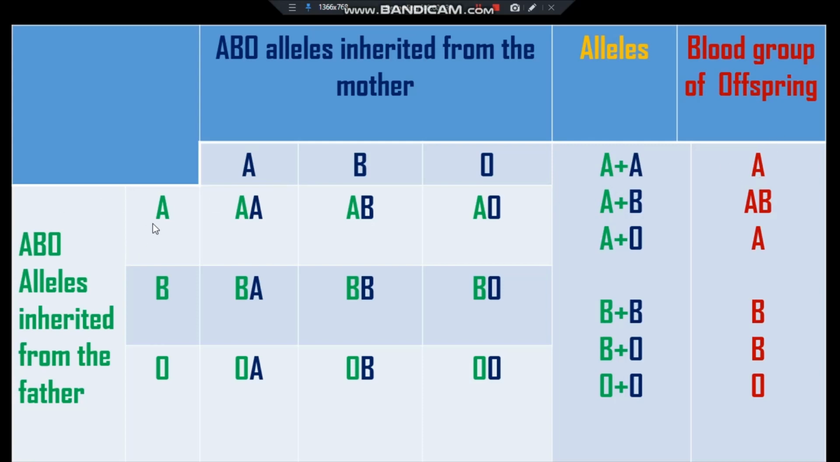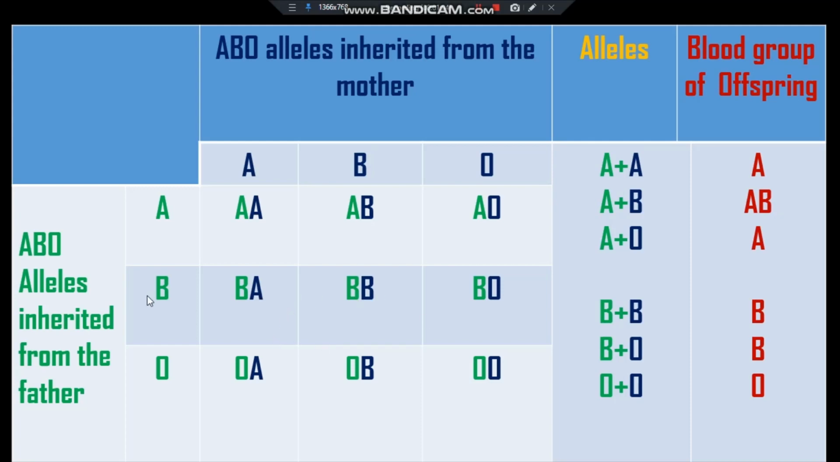And if the father's allele is A and the mother's allele is B, then the alleles will be A plus B, so the blood group of the offspring will be AB. And if the father's allele is A and the mother's allele is O, so A plus O, the blood group of the offspring will be A, because O is the recessive one. And BA is already explained, that means it will be AB.